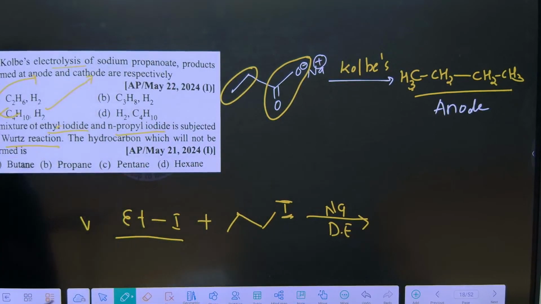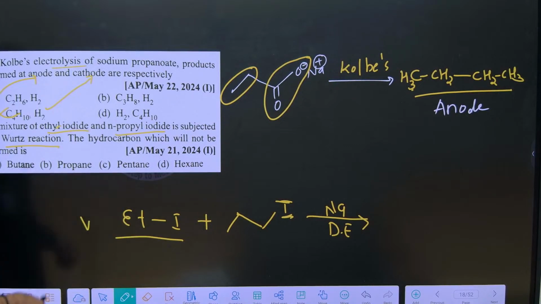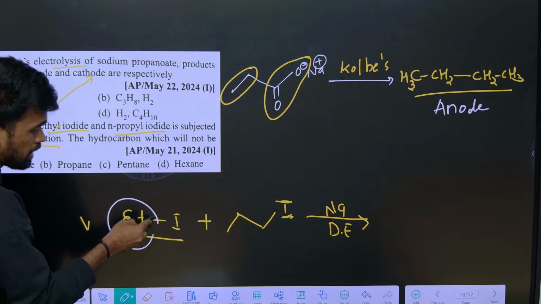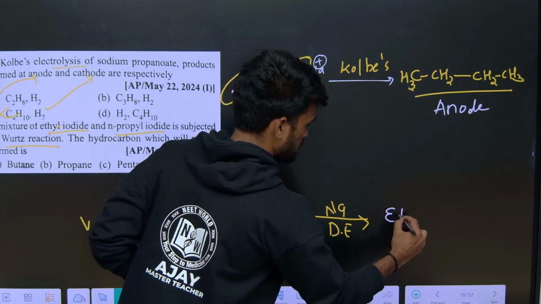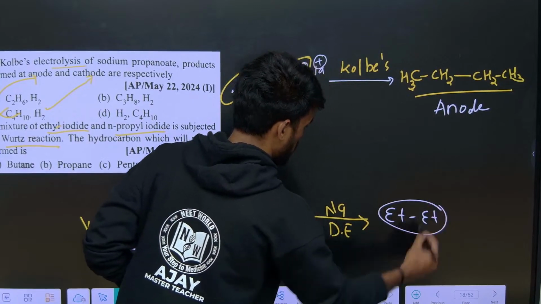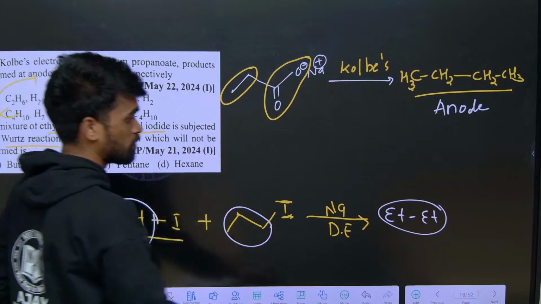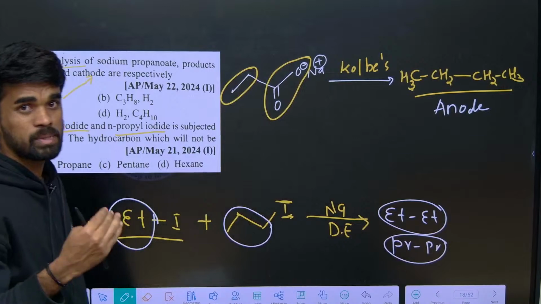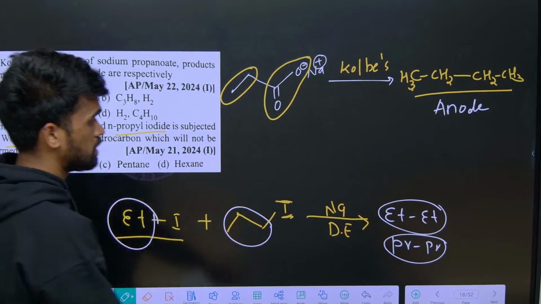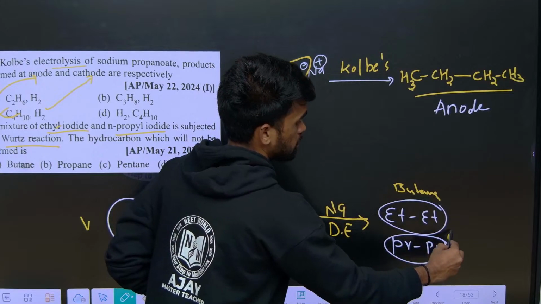Here there are two different alkyl halides. This ethyl can combine with itself and form the longer chain, that is butane. This propyl can combine with itself, 3 carbons plus 3, we are getting hexane. This is butane, this is hexane.